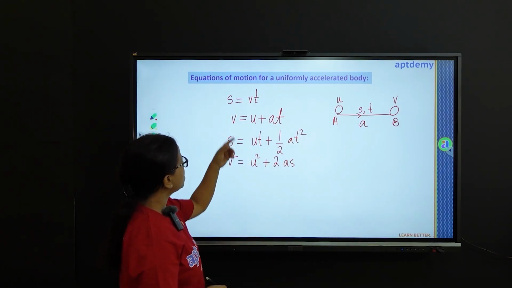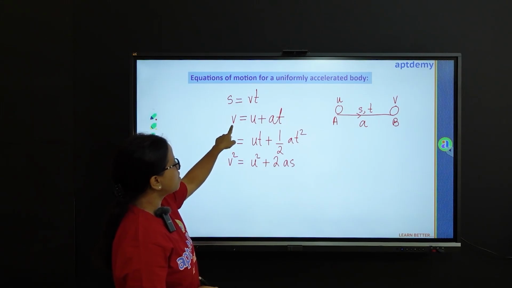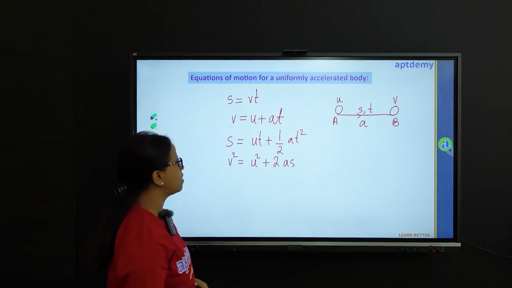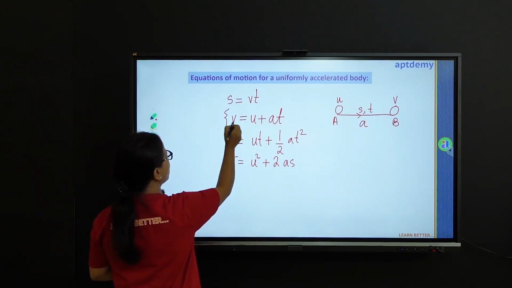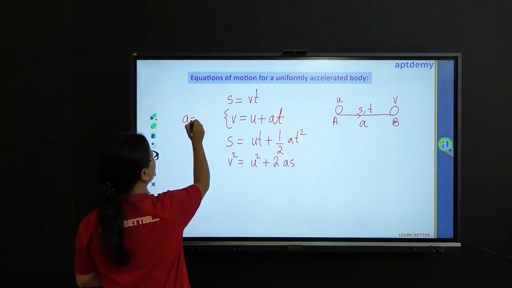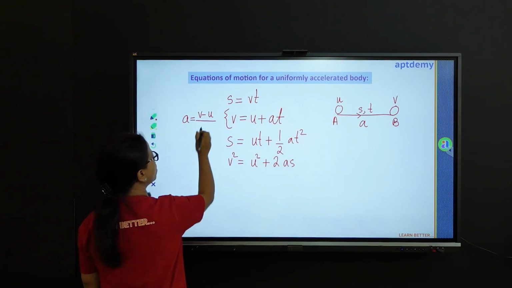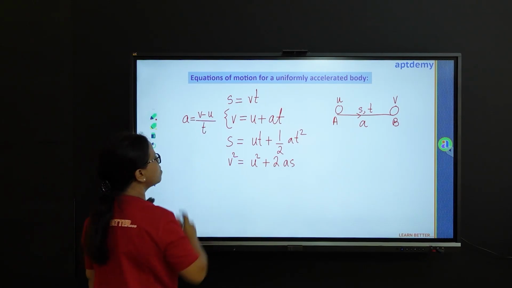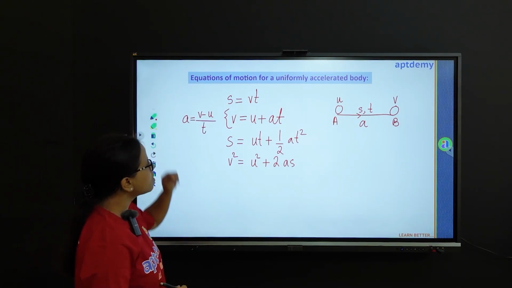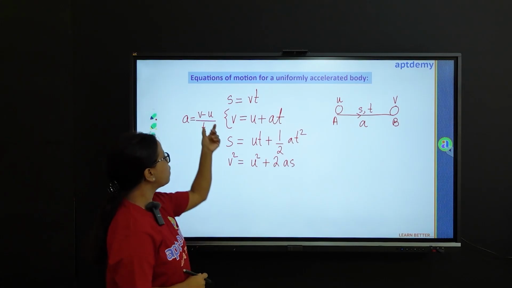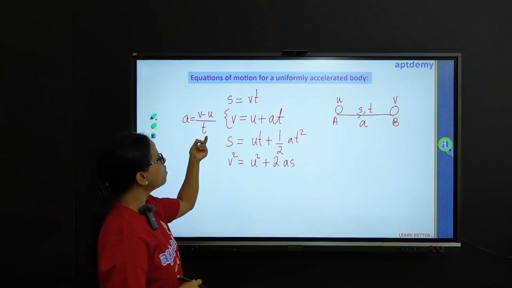Now, you can see this equation, this is nothing but the definition of acceleration. We know acceleration is nothing but the rate of change in velocity over time. So this acceleration is nothing but the change in velocity, V minus U, over time.